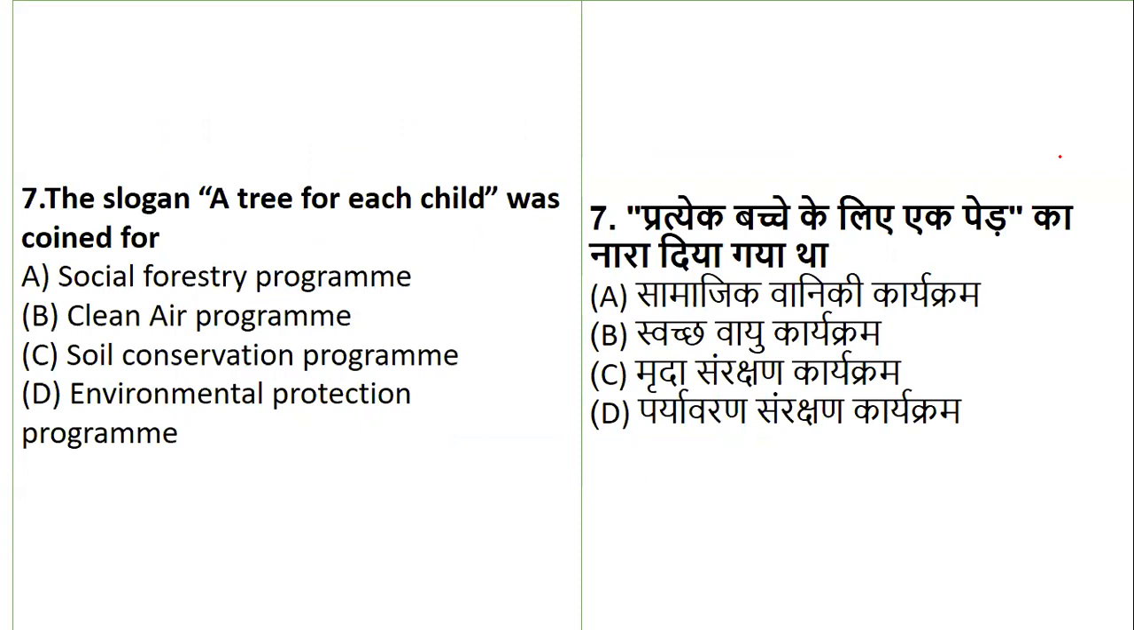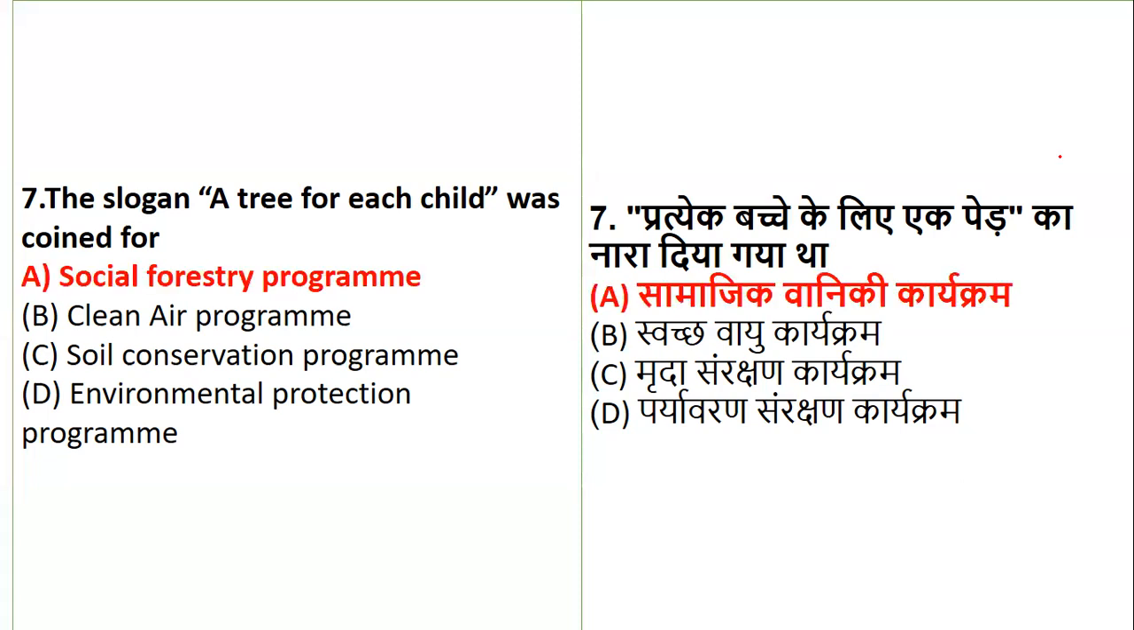So is it the social forestry program, the clean air program, the soil conservation program, or the environmental protection program? What does the slogan, a tree for each child, stand for? So the slogan was coined for the initiative of the social forestry program. It was basically meant for what? Social forestry program. So this is nothing but a slogan which was initiated for the social forestry program.